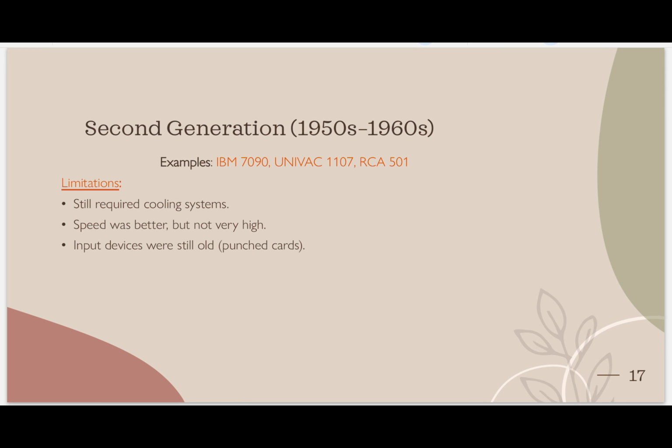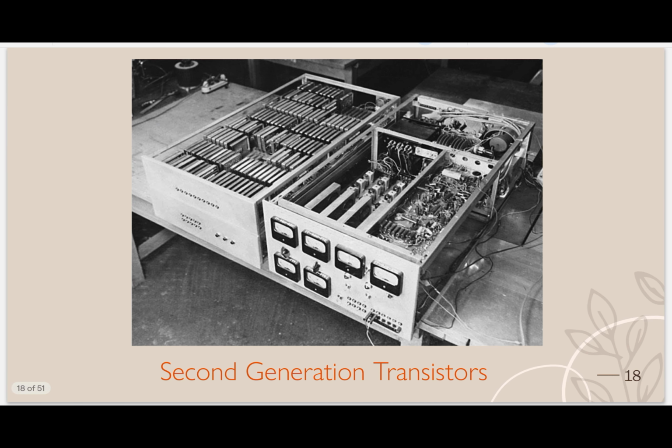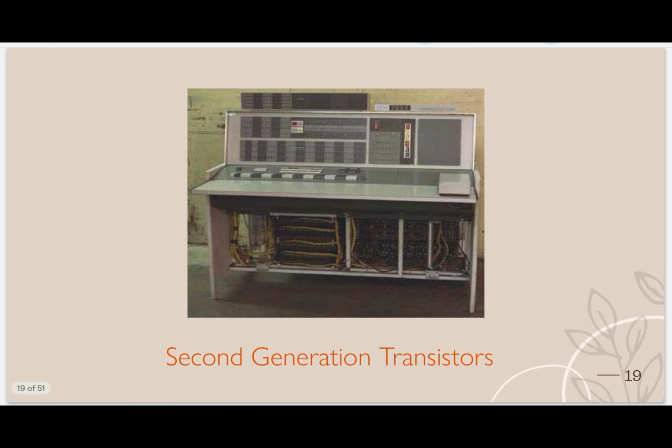Speed was better, but not very high. Input devices were still old, punched cards. No new input device was invented. See, this is the second generation. You see this plate-like, card-like structure. These are all transistors at that time. Now transistor size has been reduced to small. This is the image of the second generation of computer.